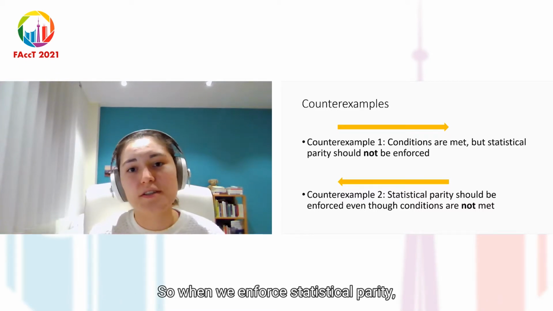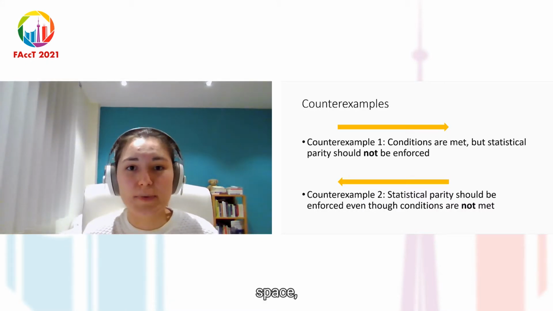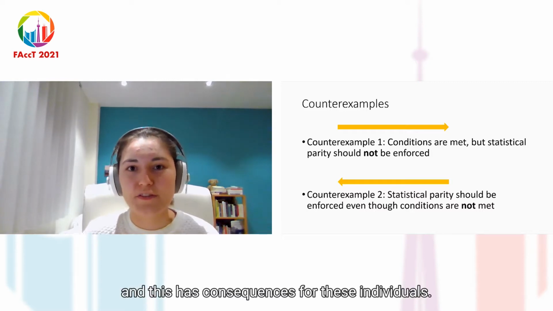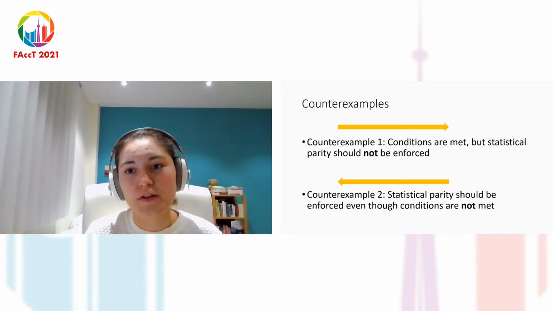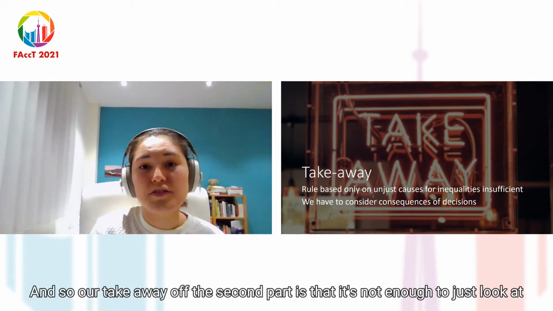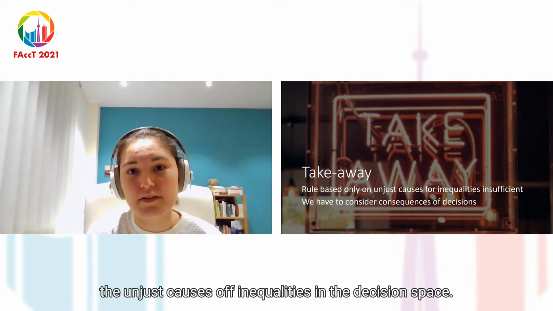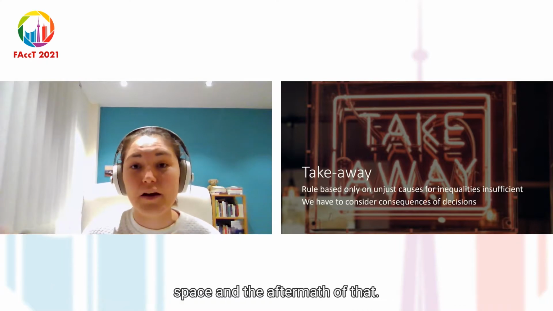So when we enforce statistical parity, this of course changes the decision space, the decisions that we make about individuals, and this has consequences for these individuals, but they're not at all considered in this rule. And so our takeaway of the second part is that it's not enough to just look at the unjust causes of inequalities in the decision space, but we also have to consider the consequences of the decision space and the aftermath of that.